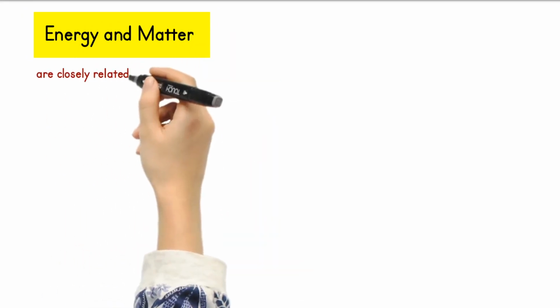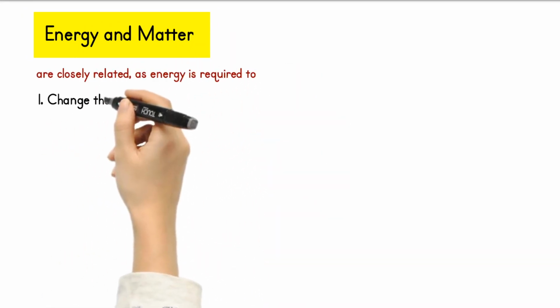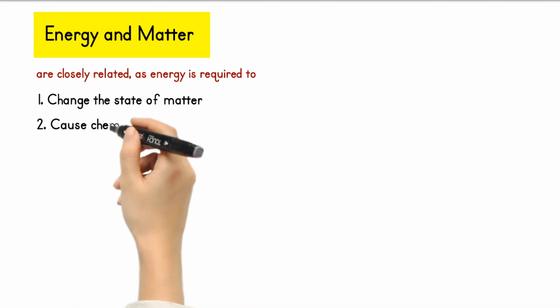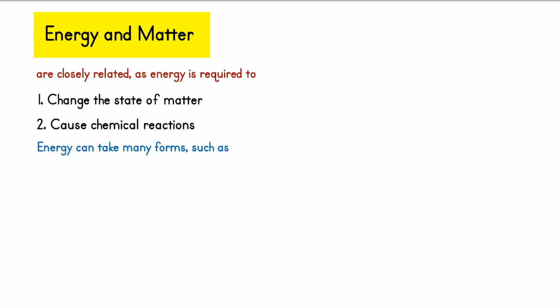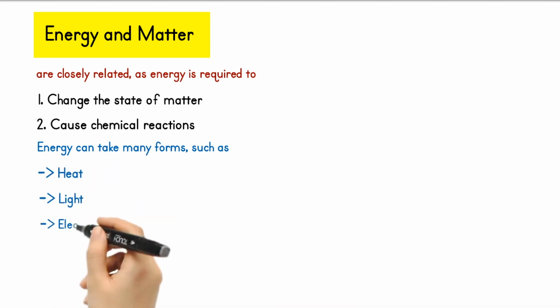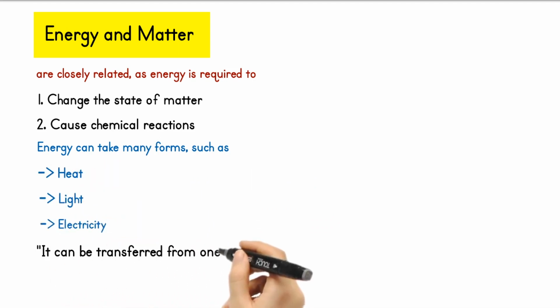Energy and matter. Energy and matter are closely related, as energy is required to change the state of matter or to cause chemical reactions. Energy can take many forms, such as heat, light, and electricity, and it can be transferred from one substance to another.